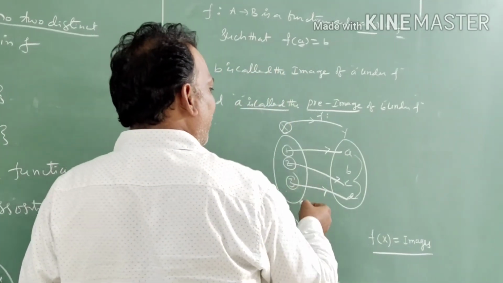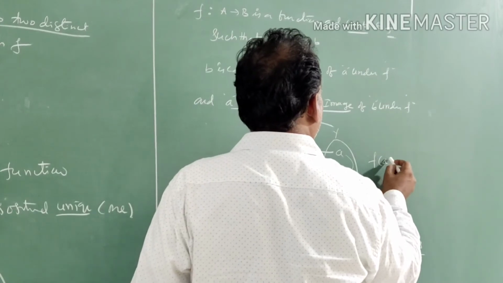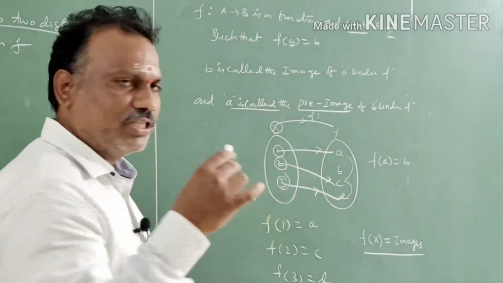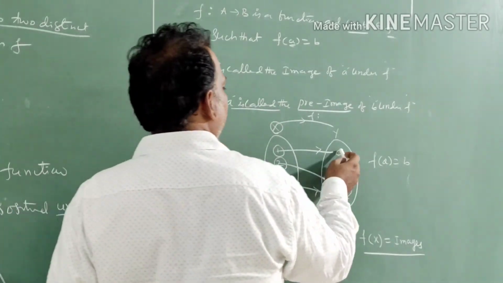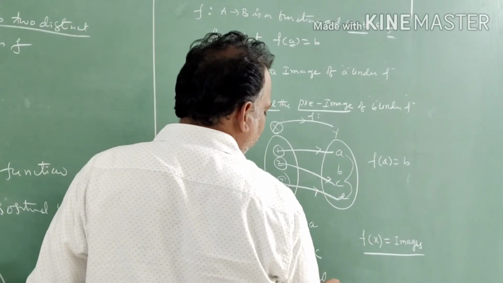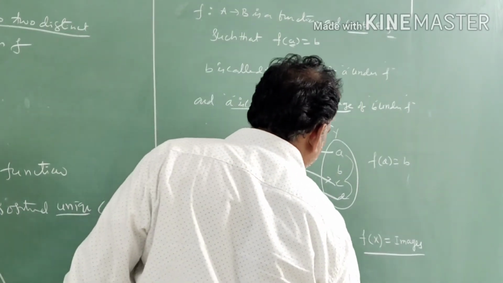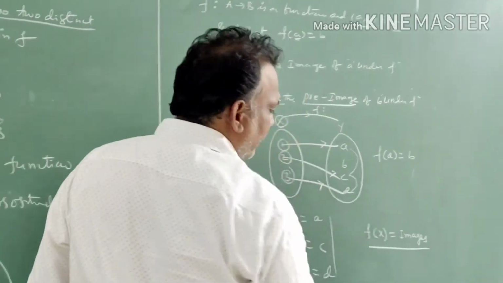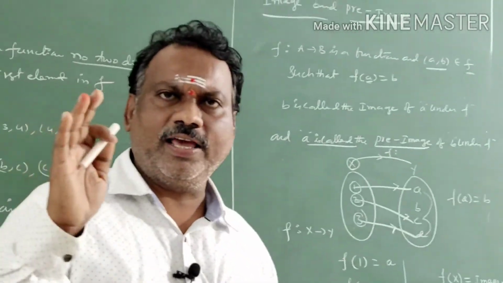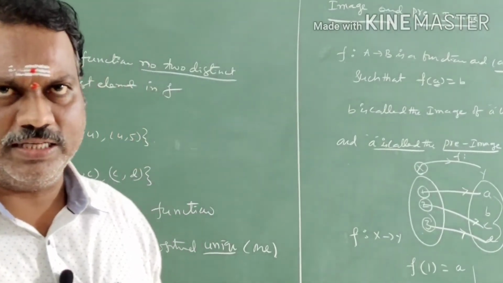Now we can write f of a is equal to b, where in a's place we take 1, 2, 3 and in b's place we take a, c, d: f of 1 is a, f of 2 is c, f of 3 is d. So 1, 2, 3 are called pre-images, and a, c, d are called images. Clear, students? So that covers the function, images and pre-images.